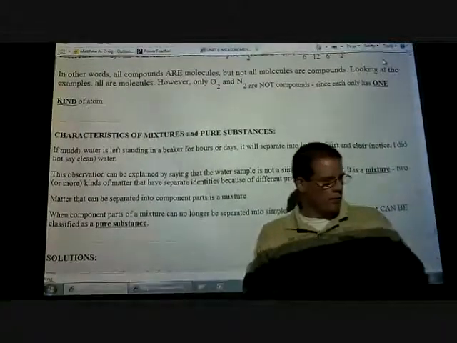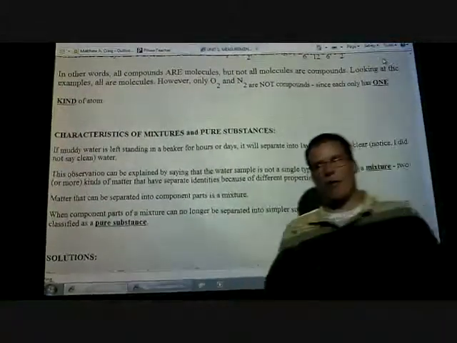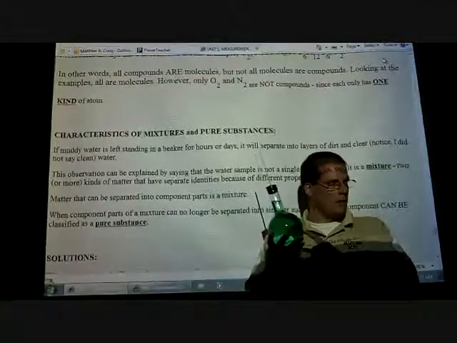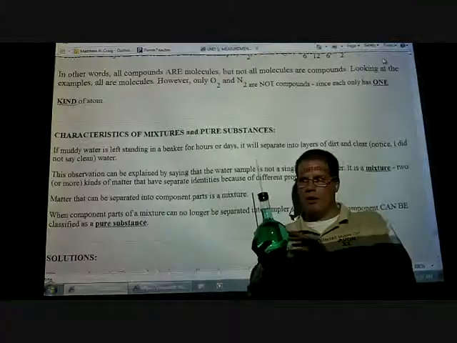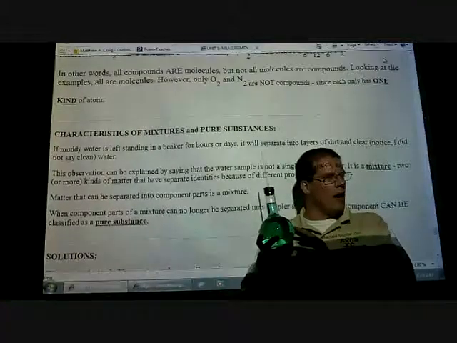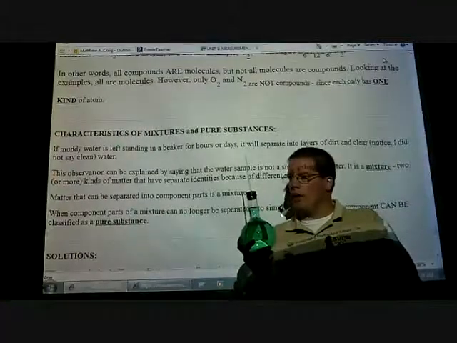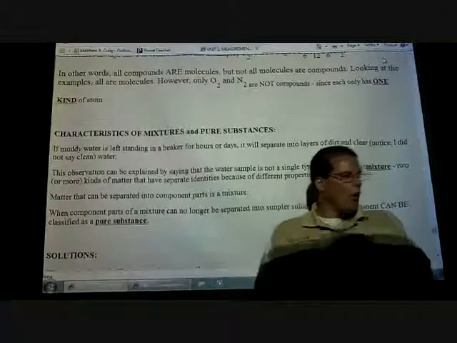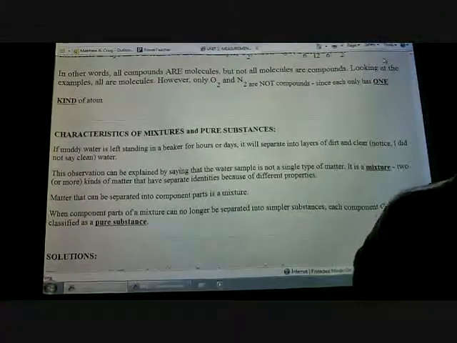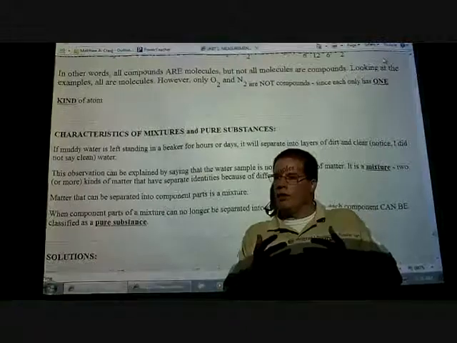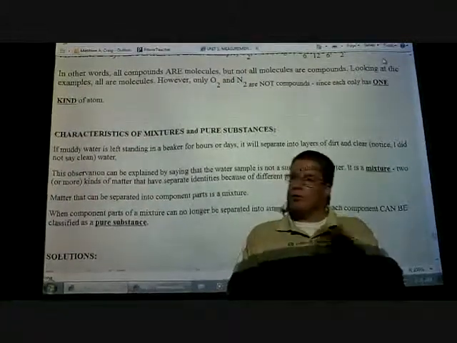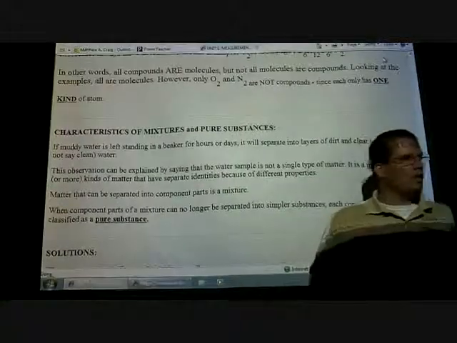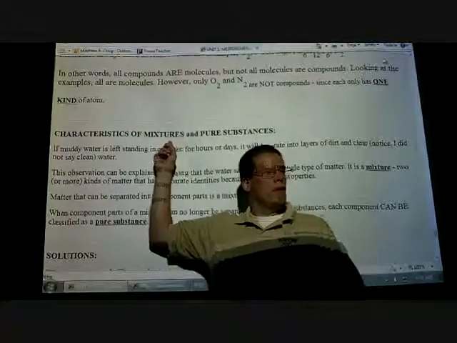Same thing with water. And again, I want you to use your imagination for a moment. Ignore that this is not green. If I only have water in here, do I have pure water? Yes. Now, water, again, is a compound, H2O. So oftentimes when we think about something being pure, we think that it can only be an atom, but it could be a compound as well, as long as there's nothing else in there. If there's something else in there, then we consider that to be a mixture.